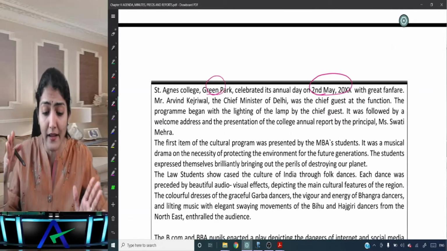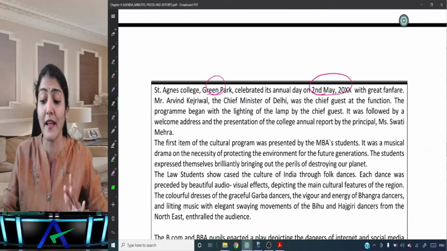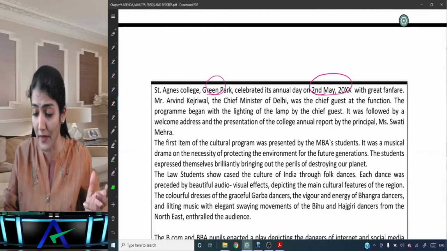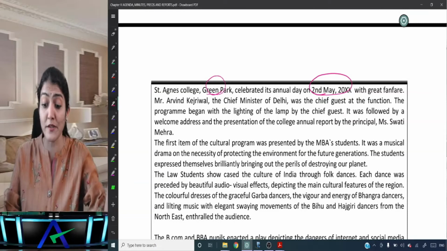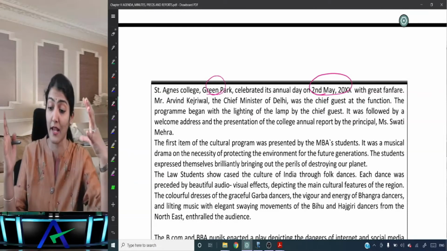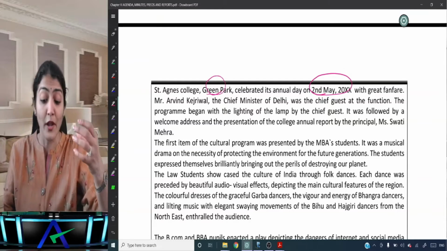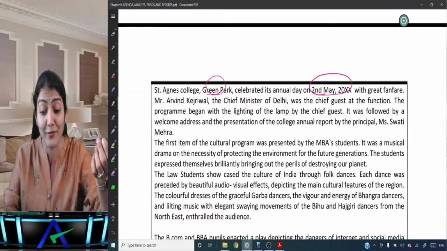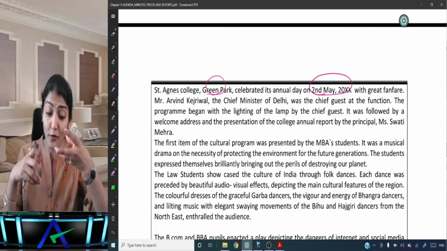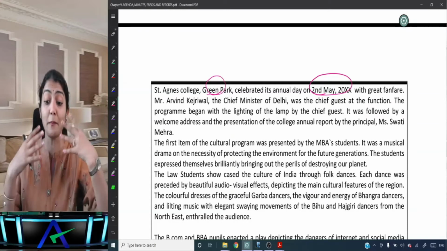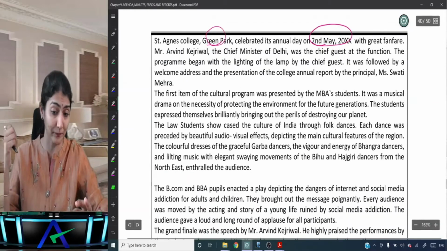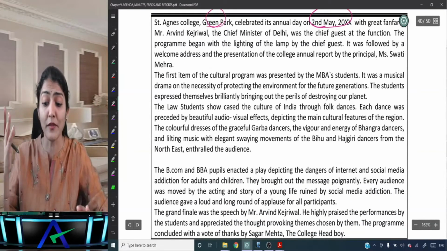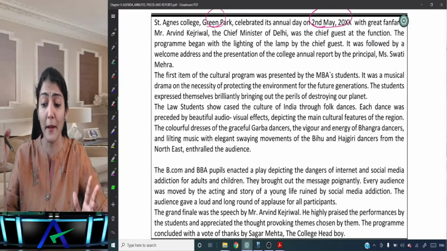Right, so St. Agnes College Green Park celebrated its annual day on 2nd May 2023 with great fanfare. Mr. Arvind Kejriwal, the Chief Minister of Delhi, was the chief guest at the function. So very important highlight right at the beginning of the report. The program began with the lighting of the lamp by the chief guest. It was followed by a welcome address and the presentation of the college annual report by the principal, Ms. Swati Mehra.